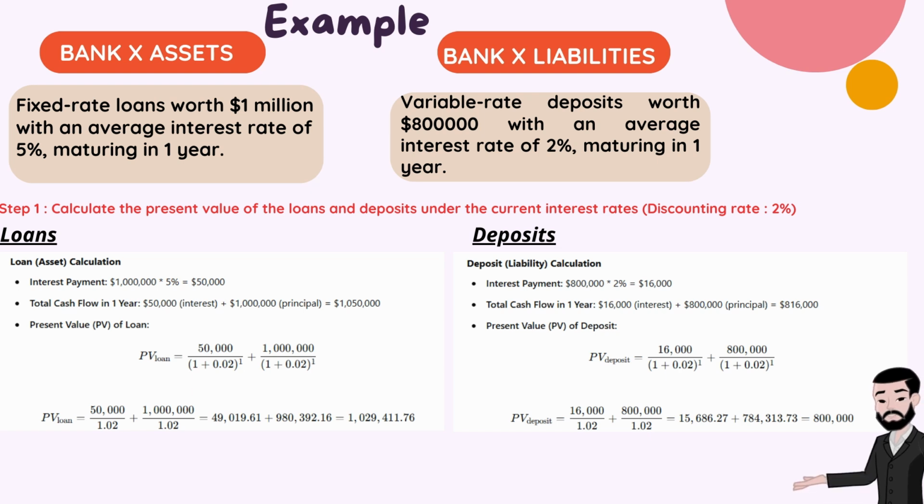For the deposit, the annual interest payment is $800,000 multiplied by 2%, which equals $16,000. The present value of the interest payment and principal repayment at a 2% discount rate is calculated as per the formula. The present value of the deposits will then be $800,000.